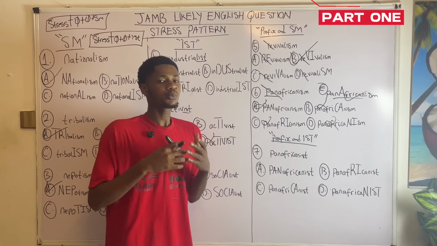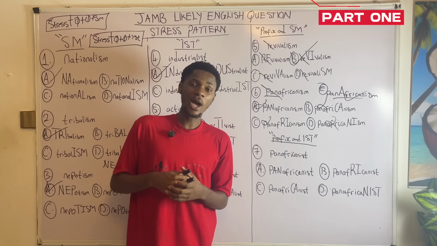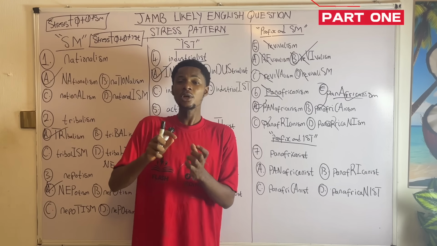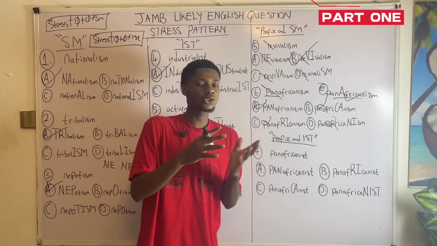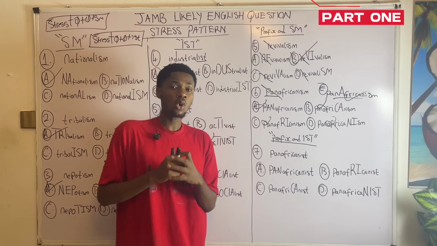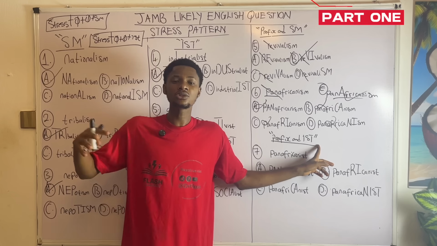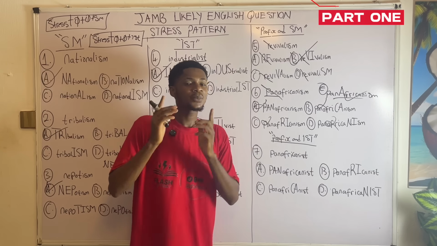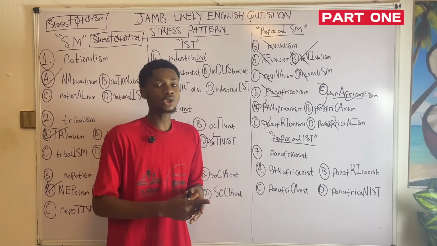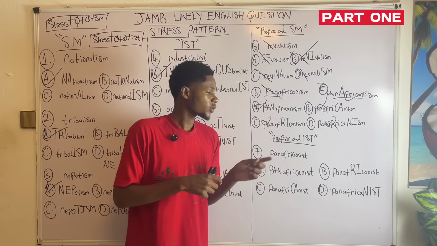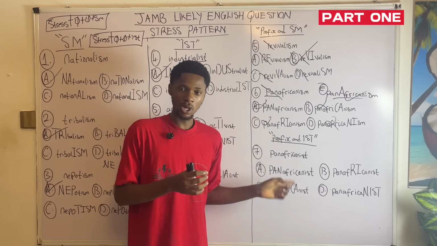I said something initially. This doesn't mean that anytime we notice a prefix in front of a word, we just go ahead and remove it. That is why I gave an example. Impossible. Impossible is a word. Even when IM is a prefix, we do not just go ahead and remove it to stress. This rule I am giving only works for SM and IST. For other words having prefix, I will give you the rules as well. But for SM and IST, take note of the prefix and this rule. It is not all words that have a prefix that will just have the prefix removed. In this case, for SM and IST, we must remove the prefix. That is the rule for these particular words.